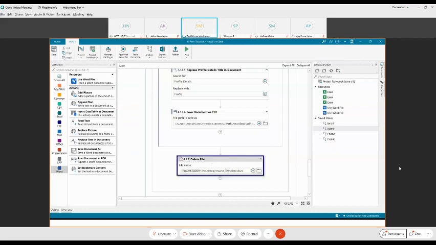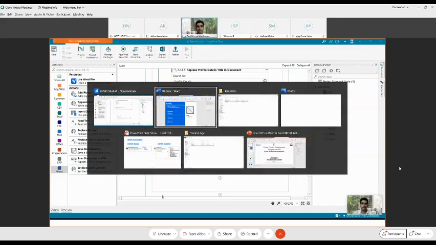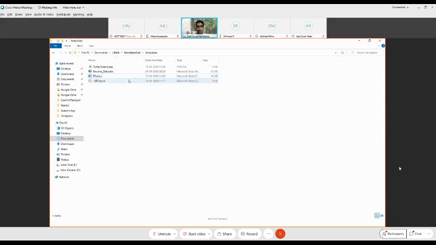So what did I do? I am deleting that once the entire for loop is completed, because this is a temporary file which I'm creating for the purpose of saving the resumes. So if you are going to quickly run this, okay, what will happen is, when the bot runs, a new template is going to get created.